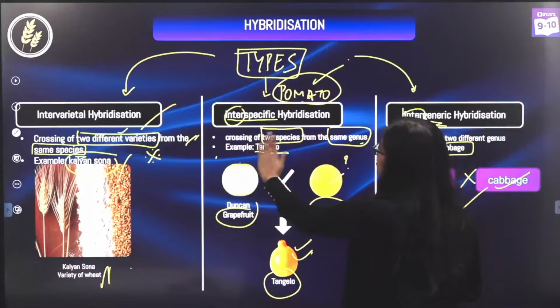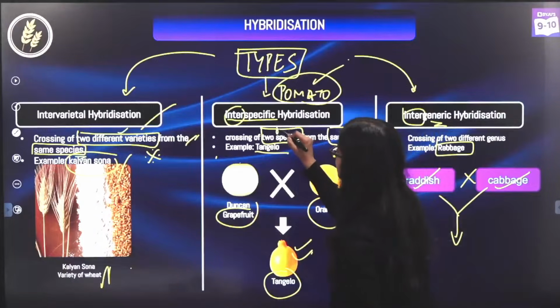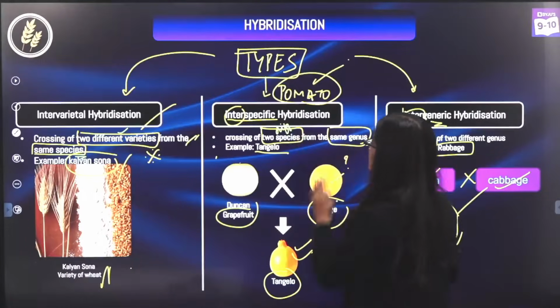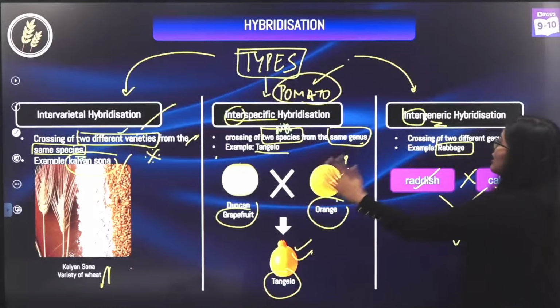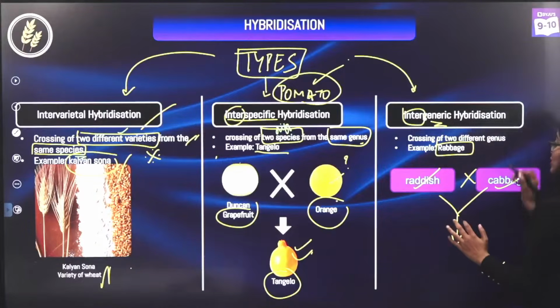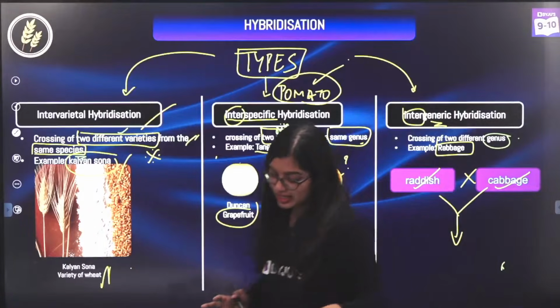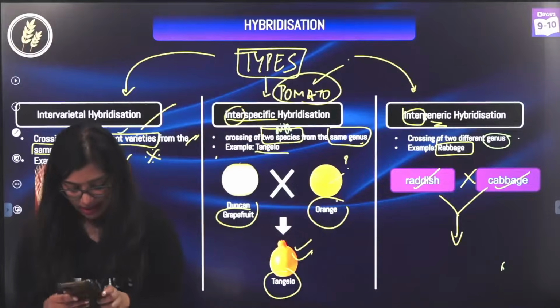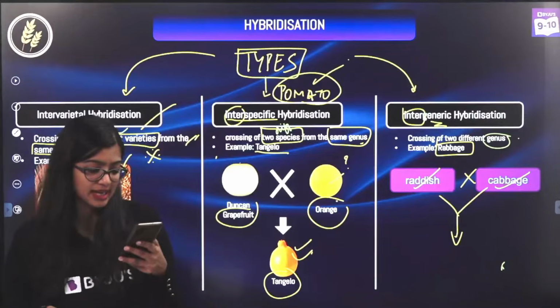Interspecific being two species, when they are crossing of two different species, okay. So two different species but of the same genus. Example being your Tangelo. Then you have intergeneric, right? Between two different genuses altogether. Your example is Rabbage. Are we clear? Yes, all right. Are we clear, everybody? Give me a quick thumbs up.